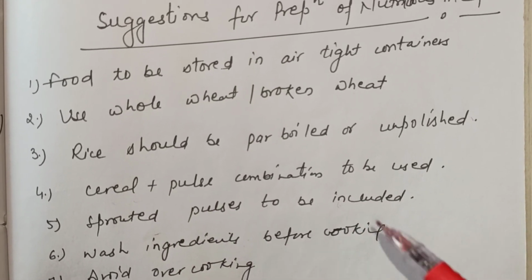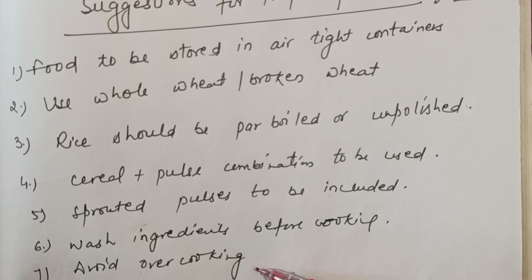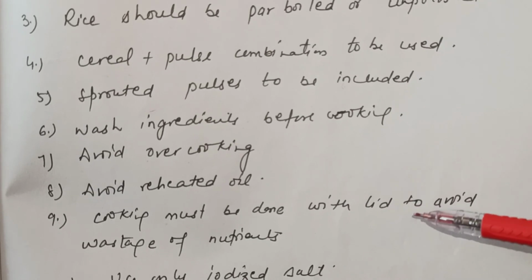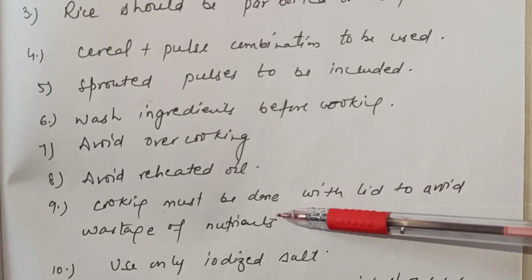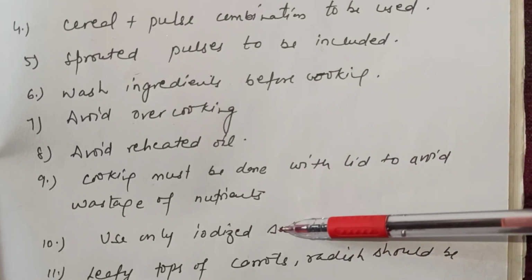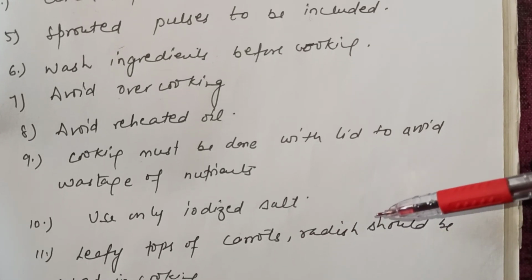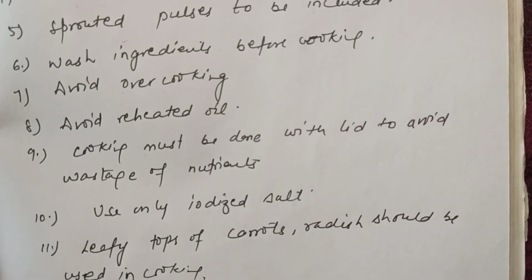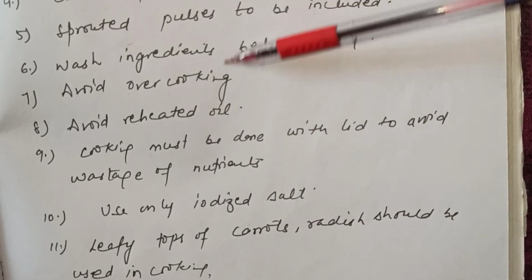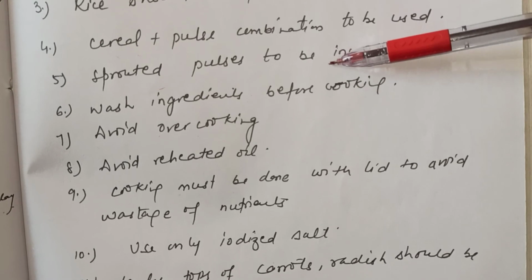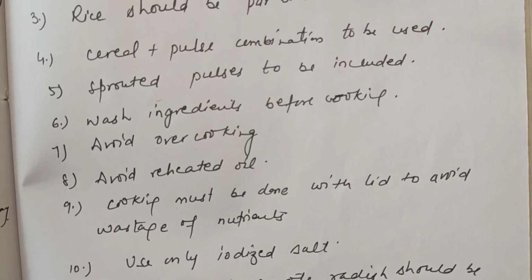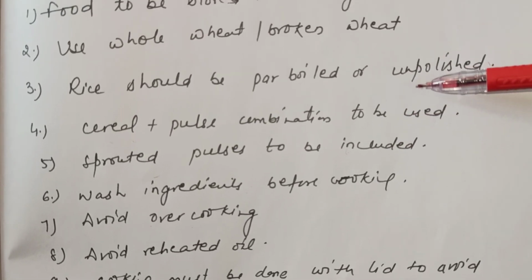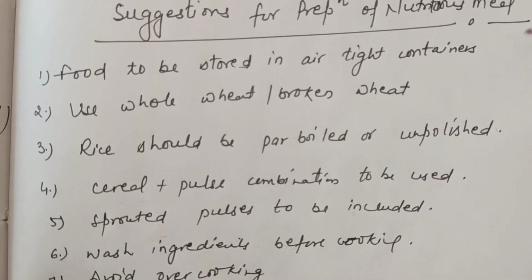Wash ingredients before cooking. Avoid overcooking. Avoid reheated oil. Cooking must be done with a lid to avoid wastage of nutrients. Use only iodized salt. Leafy tops of carrot and radish should be used in cooking. Because if we are following these guidelines for preparing nutritional food, what is going to happen? The child will get all the nutrition from the food and the malnutrition status of a child can be improved.